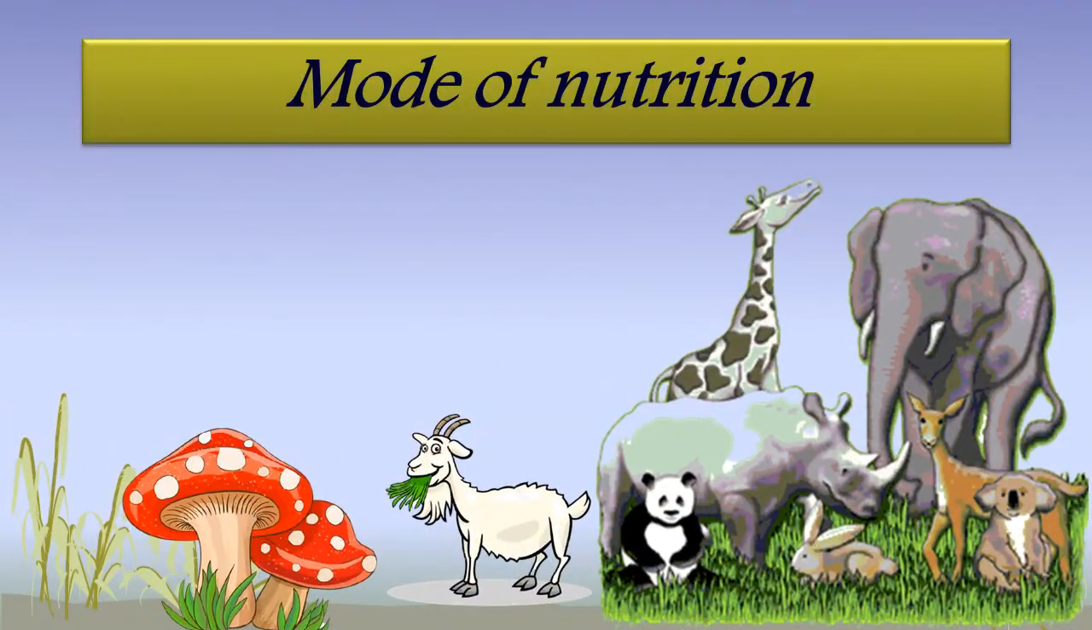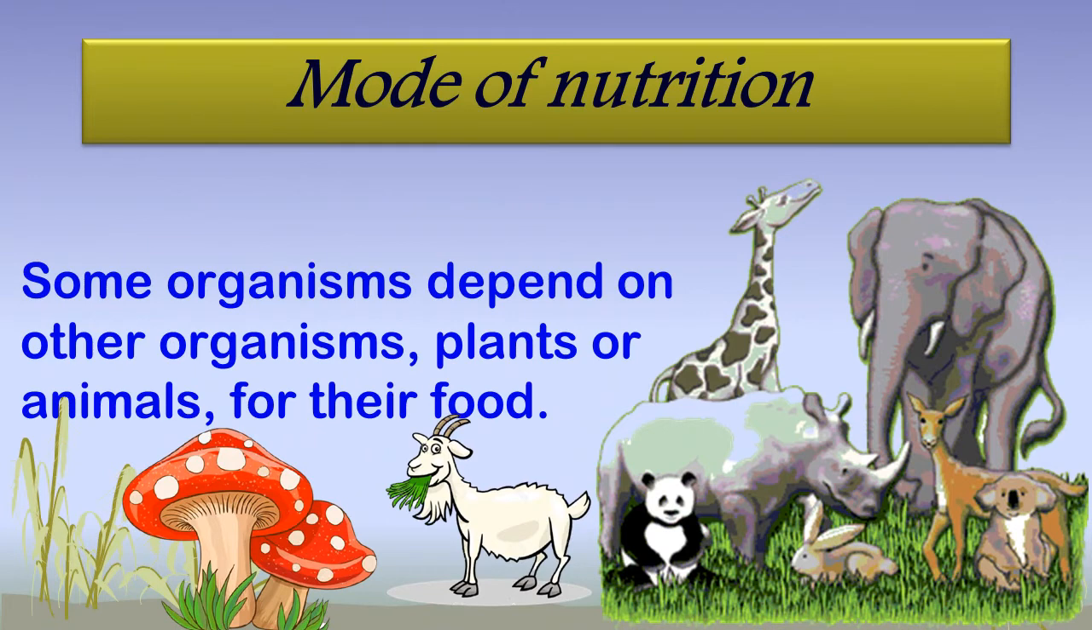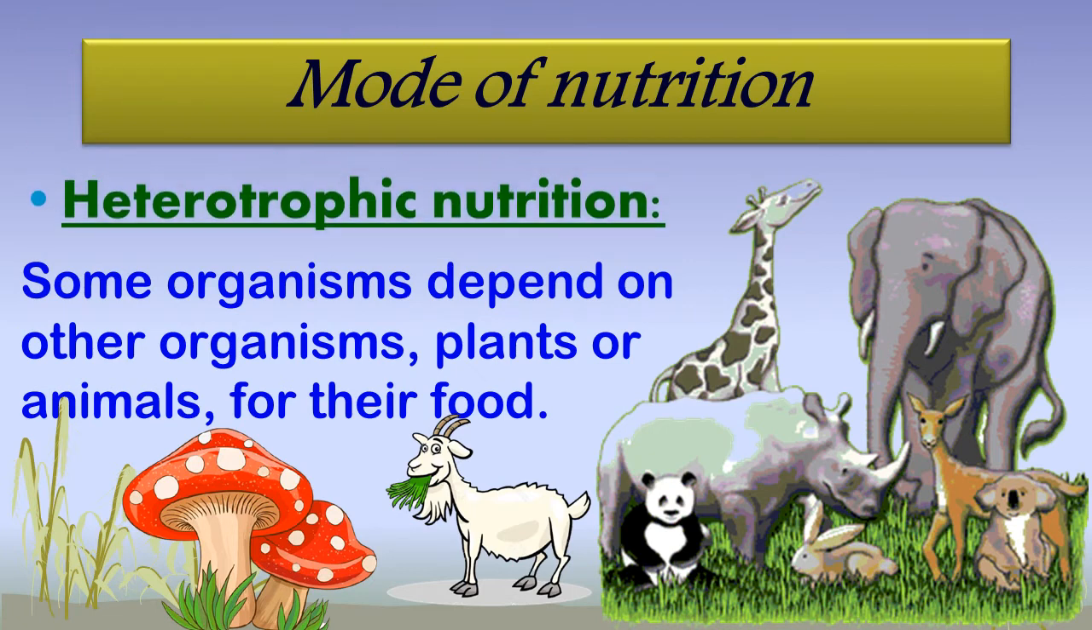Now this is the second mode of nutrition in which some organisms depend on other organisms like plants or animals for their food. So this is called heterotrophic nutrition. Like the animals which depend on other organisms, some are plant eaters, some are animal eaters. So these are called heterotrophic nutrition. That means they do not prepare their food by themselves, but they depend on another organism for their food.